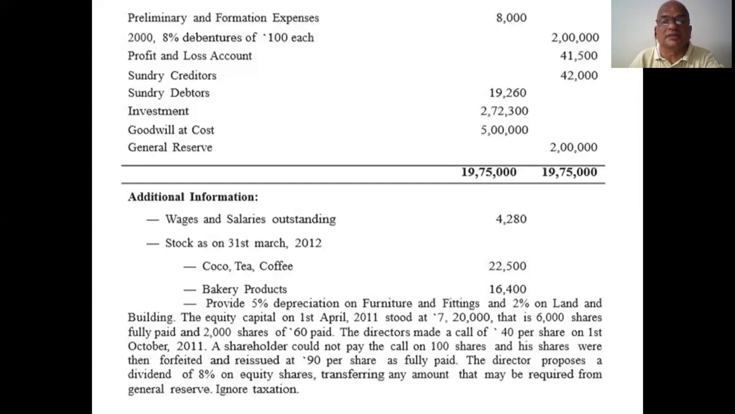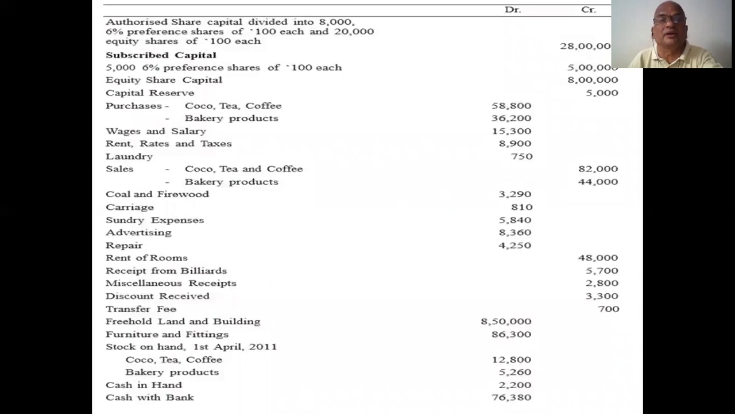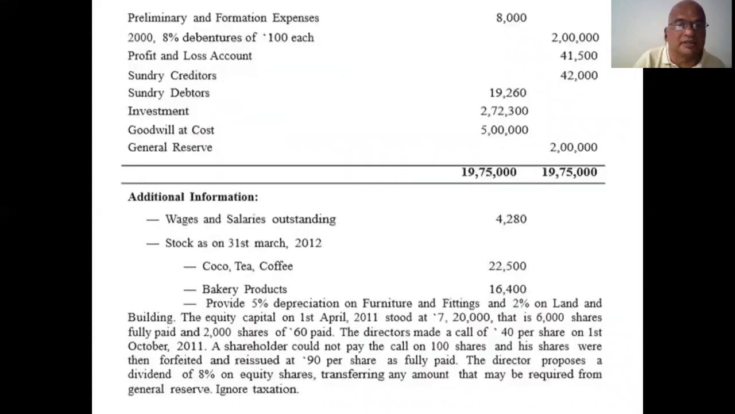Similarly, this stock is the closing stock, and that stock is the opening stock. Next, provide 5% depreciation on furniture and fittings, 2% on land and buildings. The equity capital on that date: 6,000 fully paid, 2,000 partly paid. The directors made a call of 40 rupees per share on 1st October. A shareholder could not pay the call on 100 shares, and his shares were then forfeited and reissued at 90 rupees per share as fully paid.